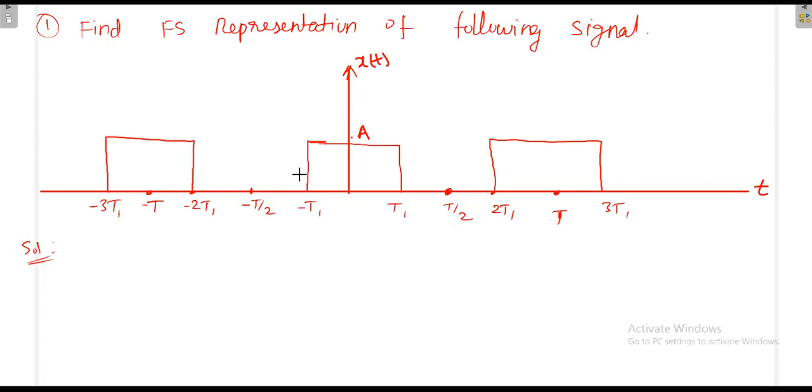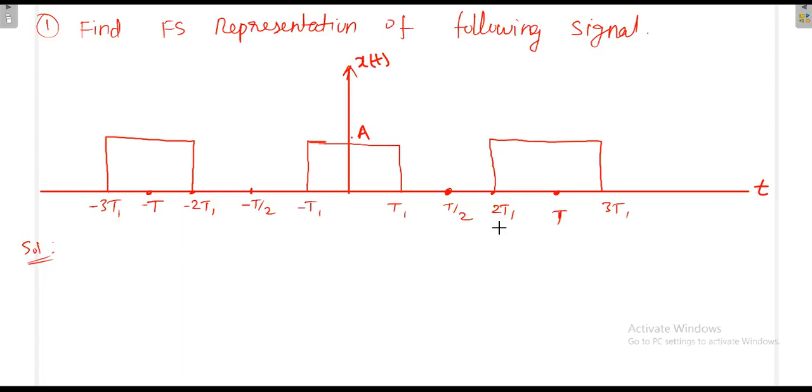Then what is the periodicity of this signal? What is the period of this signal? Just imagine. This is one positive value; in between this duration it has a positive value. Again, in between this duration it has zero value. We can consider these two as a complete set, like a basic signal. Again, this gets repeated.